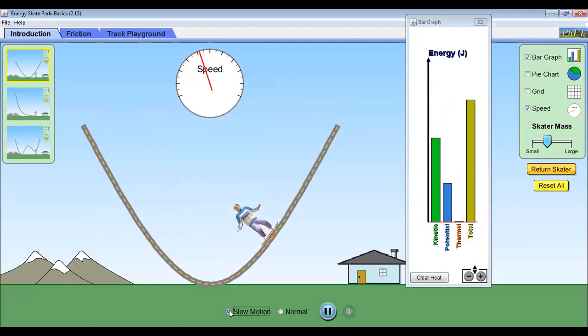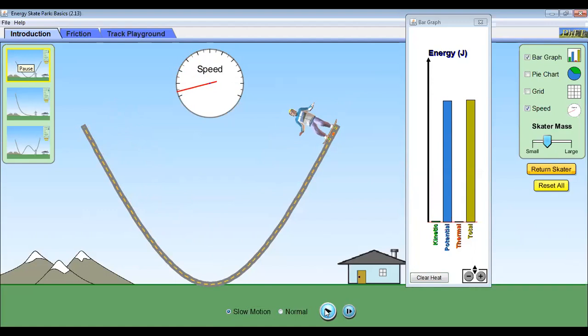So we start from the top. On the top I will pause it. Now see, at the top you will find this skater is only having potential energy. Why? Because at the top this object momentarily comes to rest, because the velocity is almost zero. So at the top the potential energy is maximum and the kinetic energy is zero.